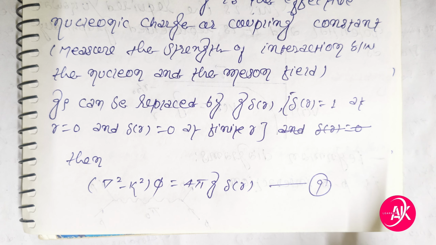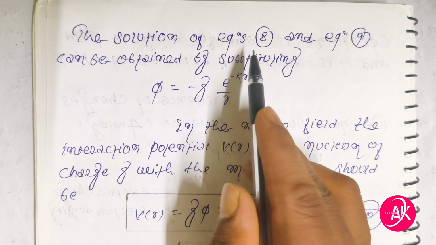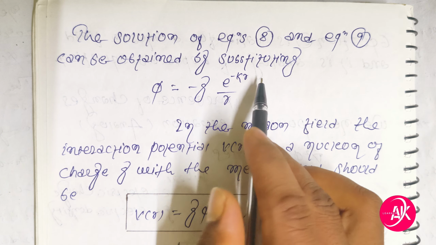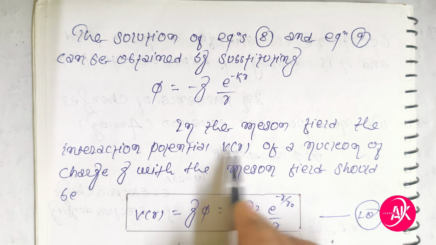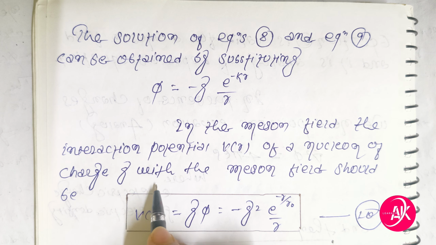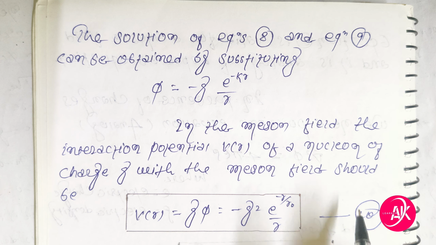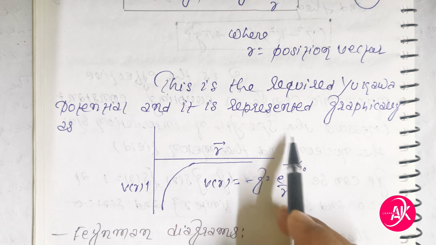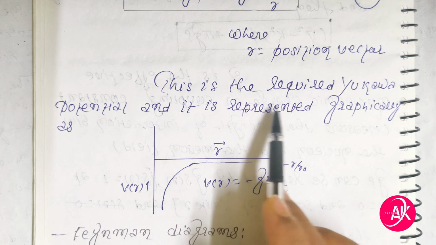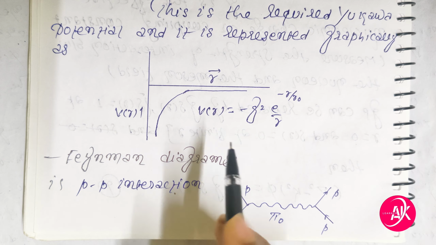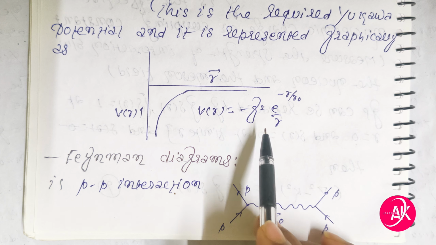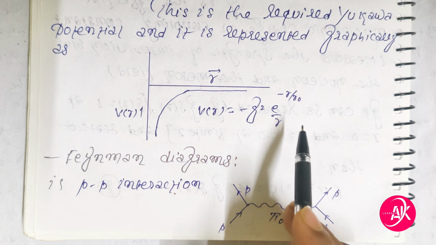This is equation 9. The solution of equation 8 and equation 9 can be obtained by substituting phi is equal to minus g e to the power minus k r by r. In the meson field, the interaction potential V of r of the nucleon of charge g with the meson field should be V of r is equal to g phi, which is minus g squared e to the power minus r by r naught by r. This is equation 10, where r is the position vector. This is the required Yukawa potential, and it is represented graphically as, friends, now you can see the graph: V of r is equal to minus g squared e to the power minus r by r naught by r.